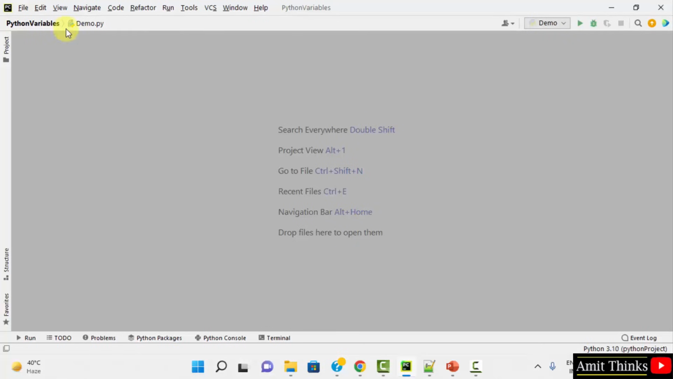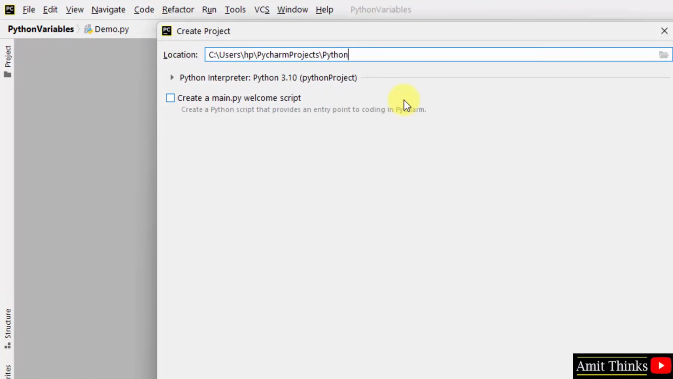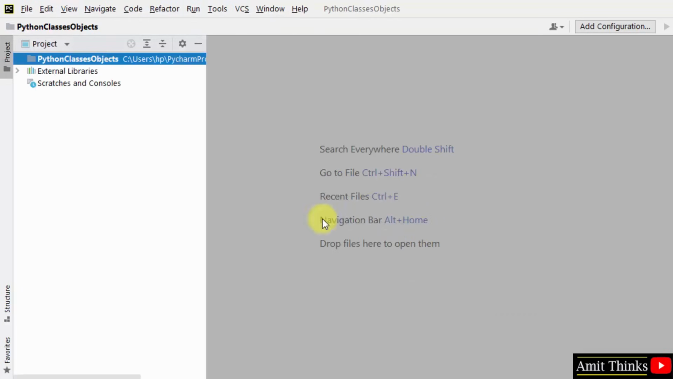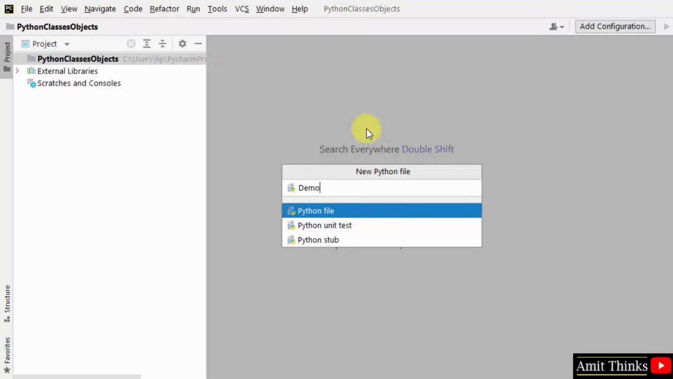So herein we are having a PyCharm. Go to file, new project. Name it Python classes objects. Okay. Okay, so now let us right click and create our first file demo and press enter.